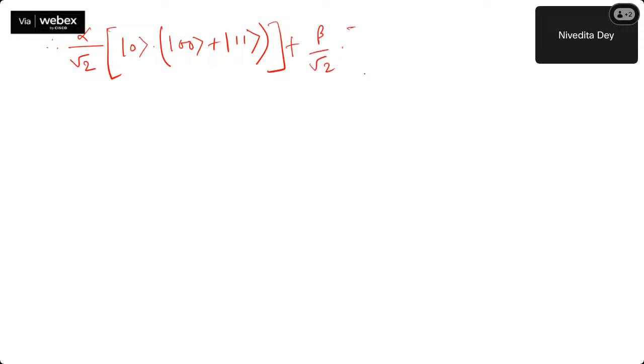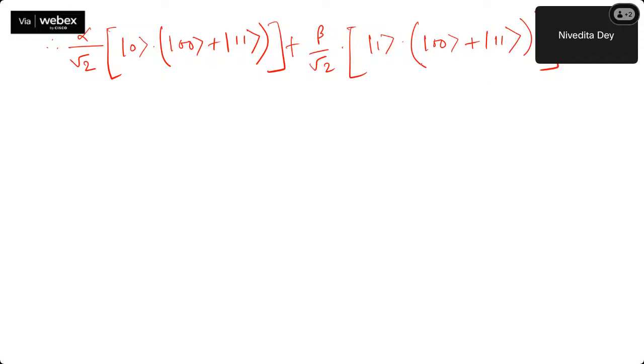So therefore, it's nothing but alpha by √2, and I'm doing this on all the states. I'm writing the equation together, so it's |0> and why am I writing it in this way? Because I want to apply the quantum operations, nothing else. Plus beta by √2 |1> times |00> plus |11>.